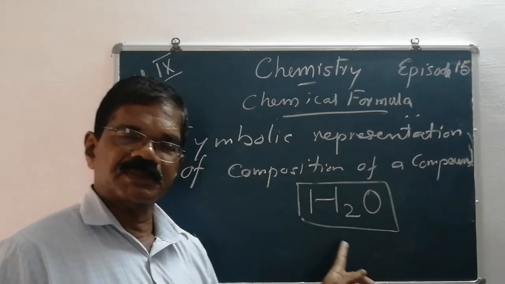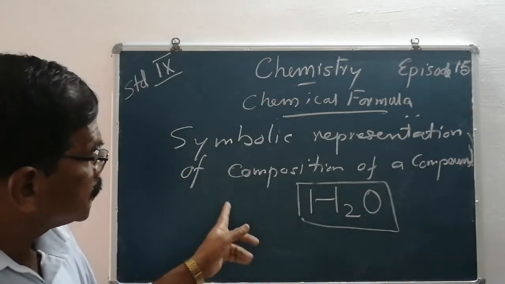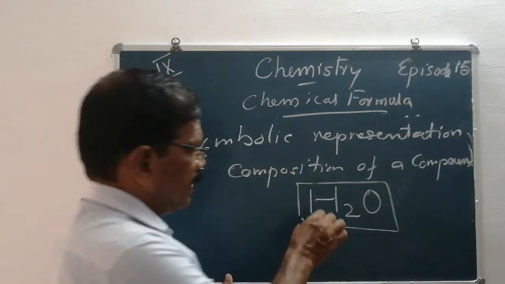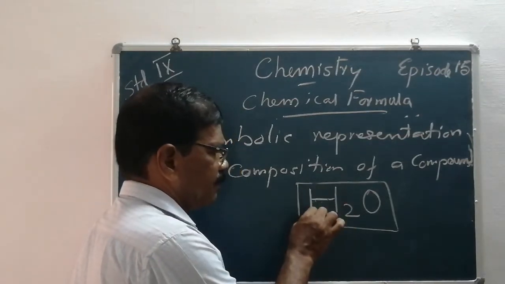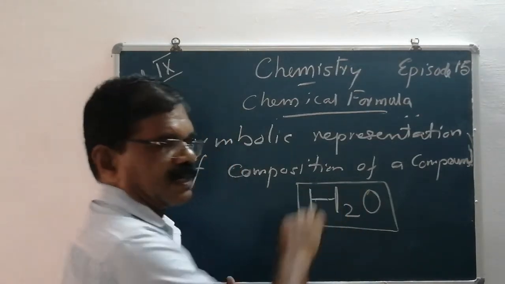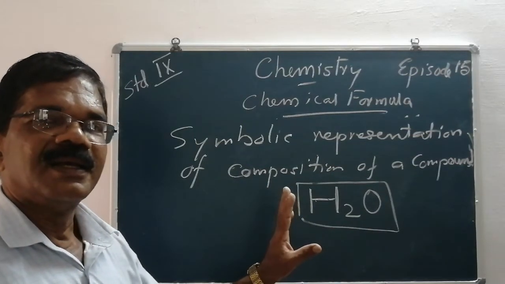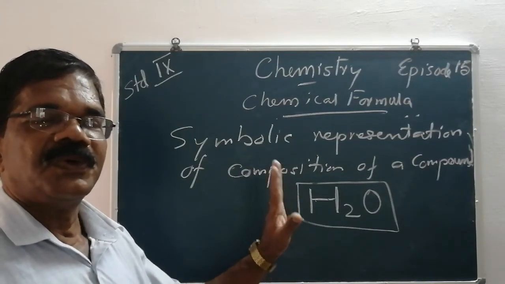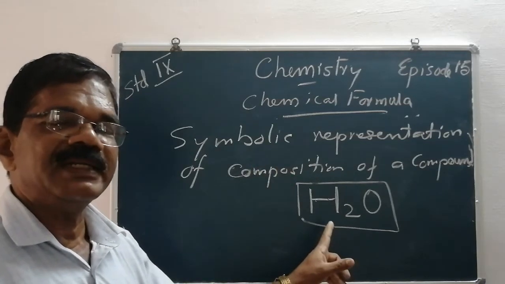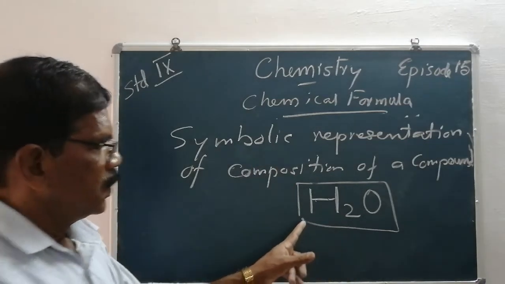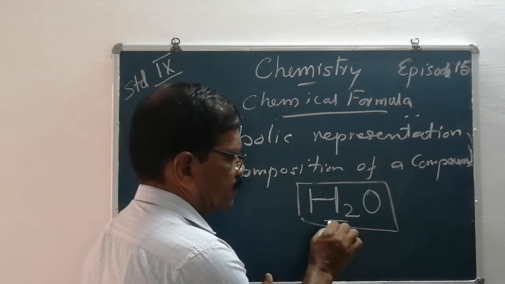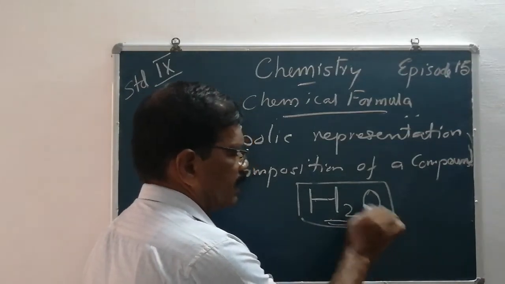What do you mean by symbolic representation of composition? On seeing H2O, what are the things you can understand? One molecule of water includes which elements? 2 hydrogen atoms and an oxygen atom.